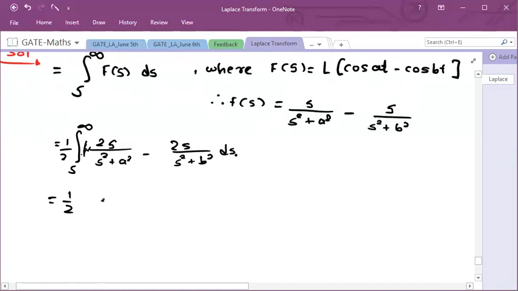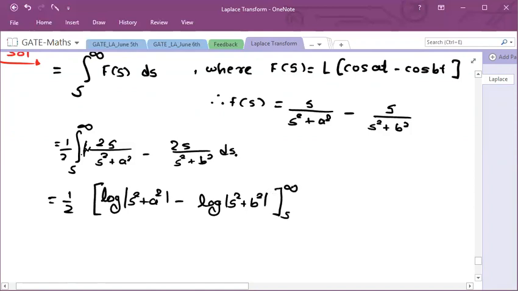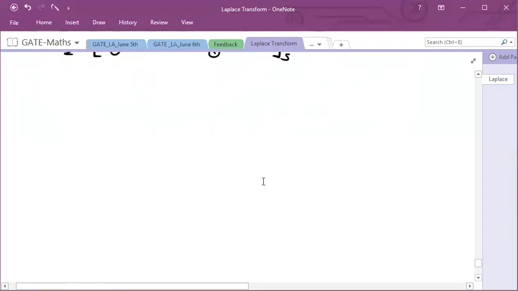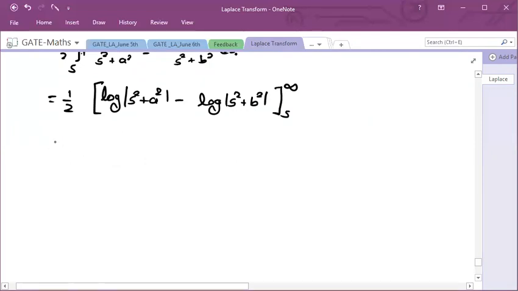So this is log mod s square plus a square minus log mod s square plus b square. And s square plus a square and s square plus b square are always positive, so I can remove the mod. I can write this as a normal bracket, divided by s square plus b square.